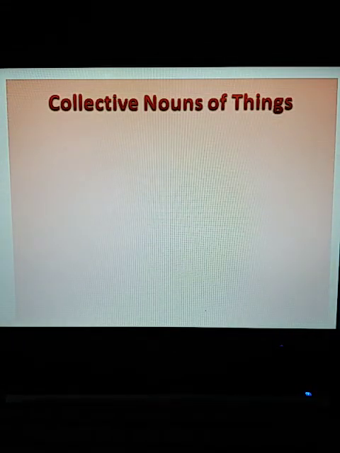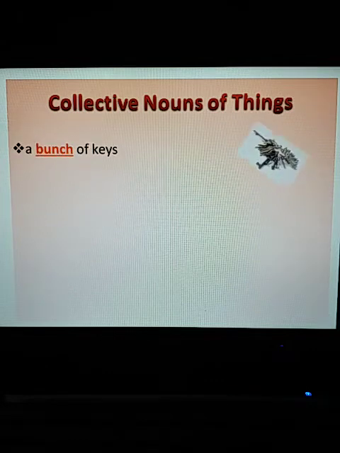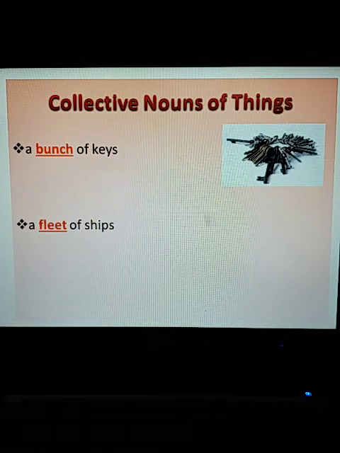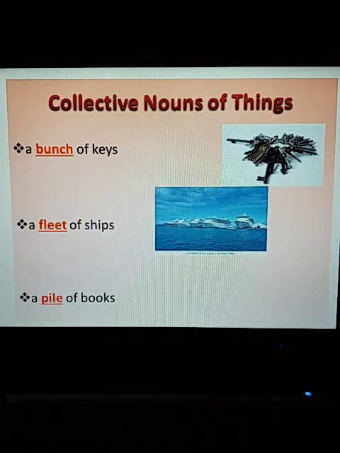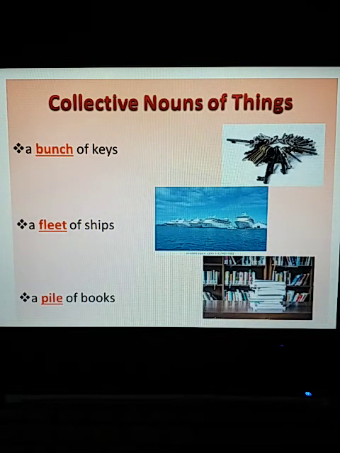Now collective nouns of things: a bunch of keys, a fleet of ships, a pile of books. So here again the same thing will apply. Bunch is the collective noun as it is the name given to a collection of keys. Fleet, collective noun as that is the name given to a collection of ships, and same for pile. So bunch, fleet, pile, these are collective nouns, whereas keys, ships and books, these words are common nouns, right?